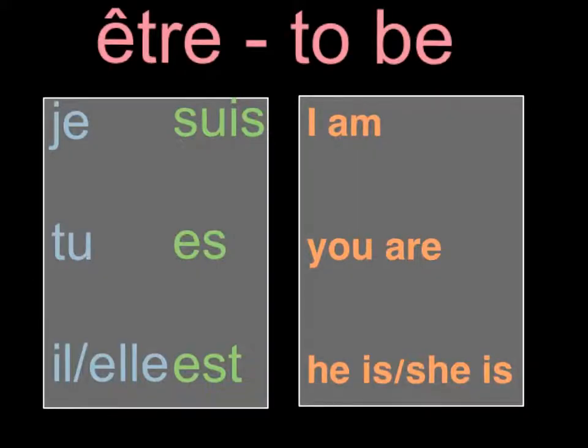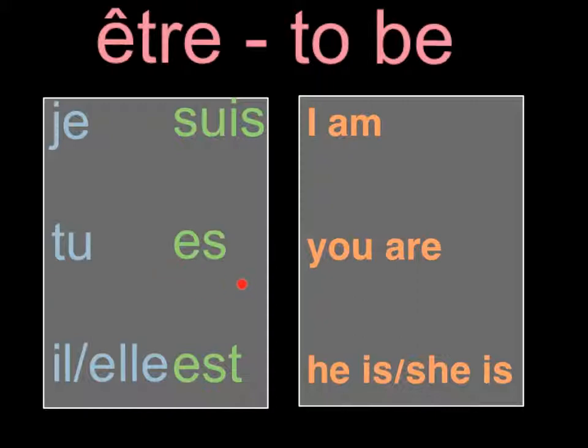So we're going to start out with just a few verb forms for right now, but you should know that être actually has 3 more forms in the present tense for the we are and they are, etc. So this is just 3 of them, and you've actually seen most of these before. So the first one we have is je suis. We know that je means I. Je suis means I am.